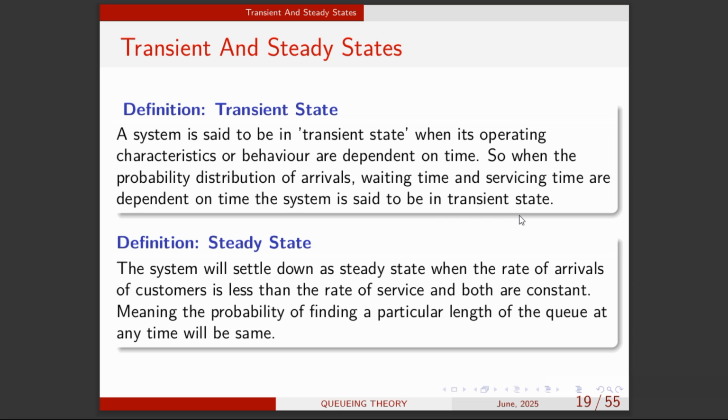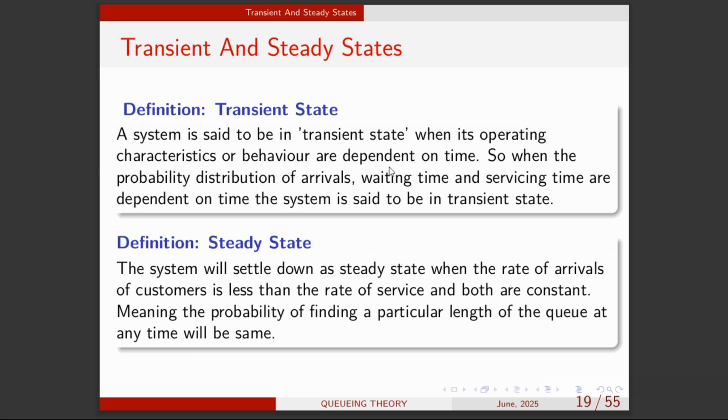A system is said to be in transient state when its operating characteristics or behavior are dependent on time. So here we are trying to say that the average waiting time, the number of customers in the queue and in the system, and all these operating characteristics, plus the probability distribution of the arrivals and the waiting time, are all time dependent. Usually, if these are time dependent, as in a transient state, it becomes very difficult for us to know the long run behavior of the queuing model.